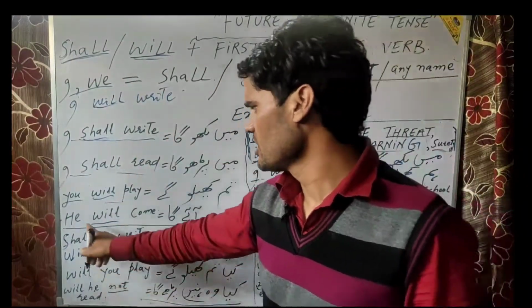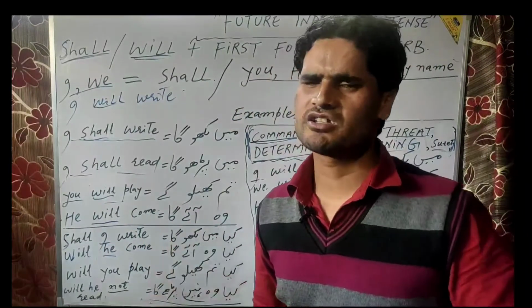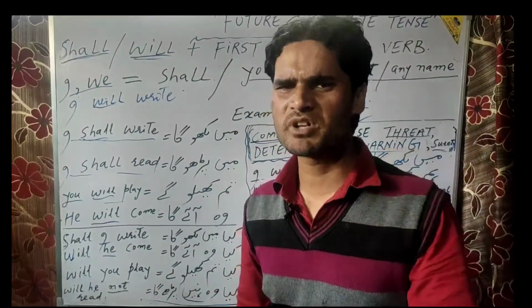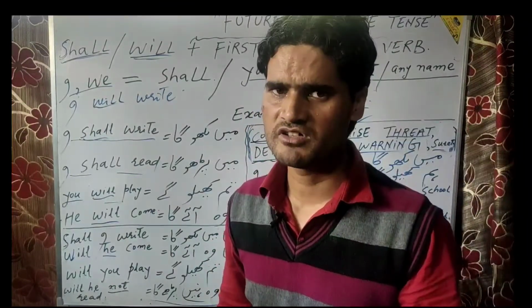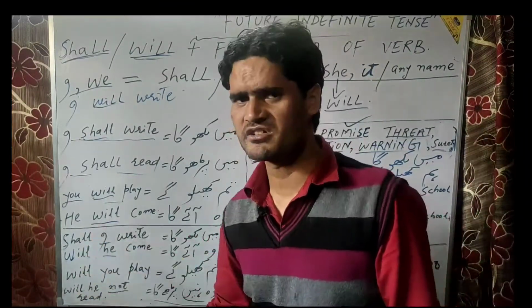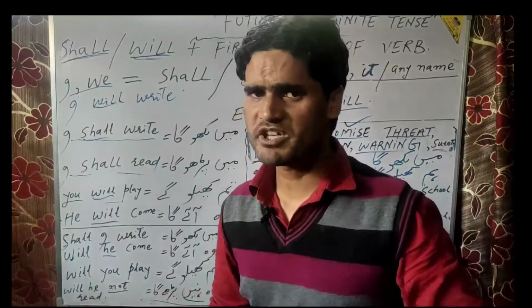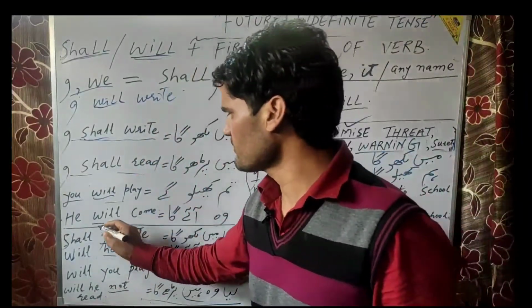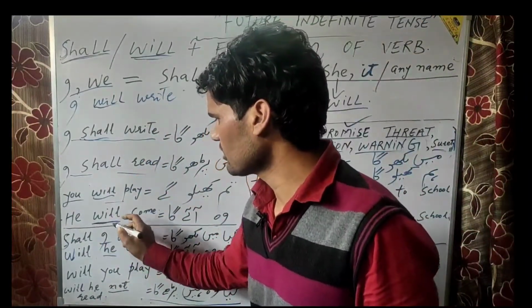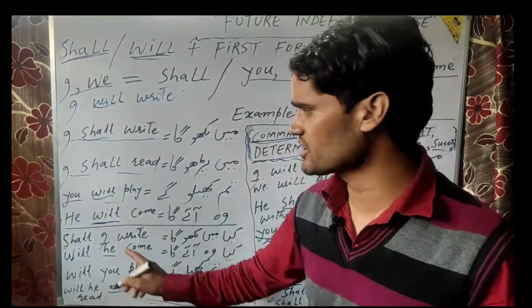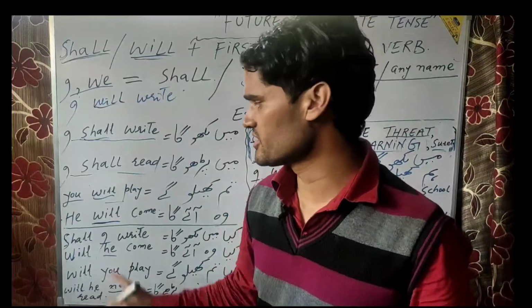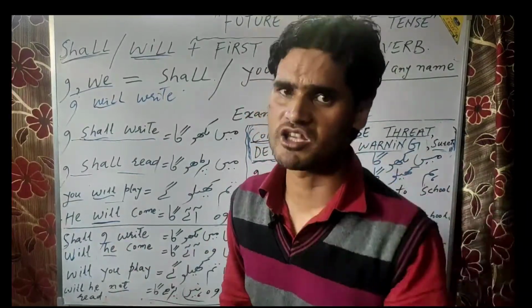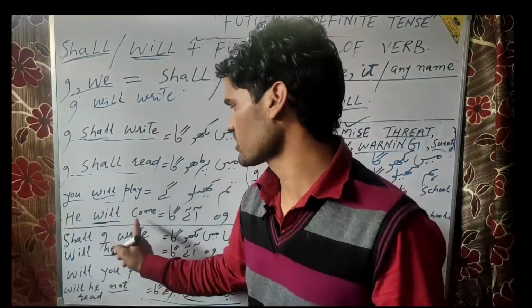Now, for example, here he is normally followed by will, as I have shown it in the beginning of the video. He will come, वो आएगा. It means that he will simply come. It does not give us the surety that he will certainly come, because it is the basic sentence here. It follows the basic rule of the tense. But if I put the word shall here, he shall come, it means that there is a promise in this sentence that he will surely come.